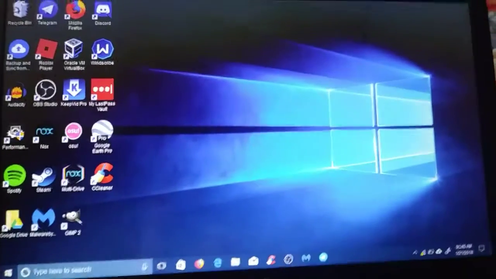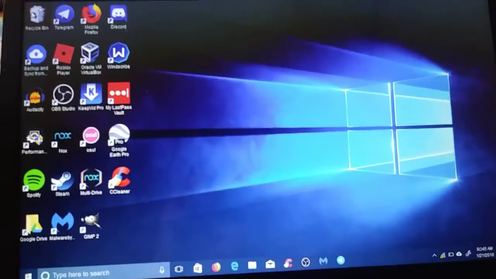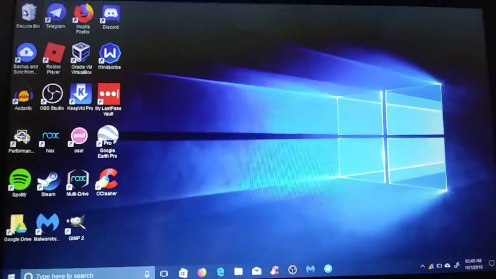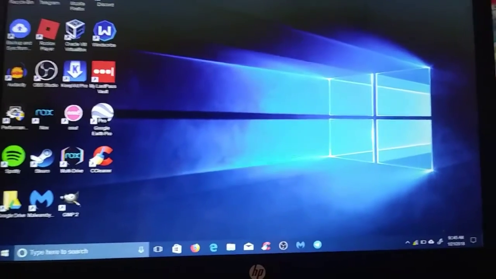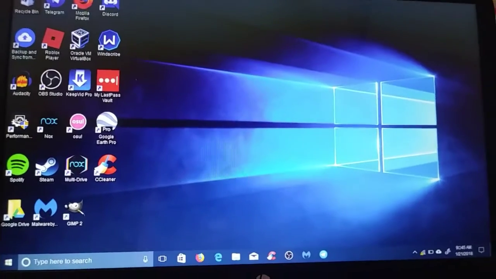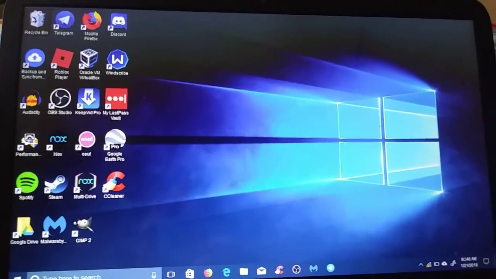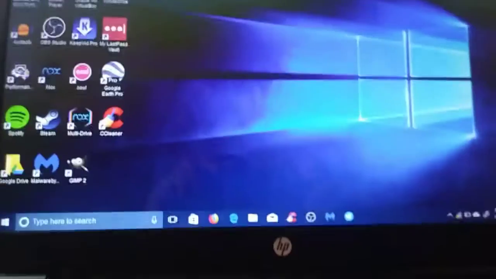OBS Studio. Now, OBS Studio is a very popular free and open source screen recorder for Windows, Mac, and Linux users. And if you want to learn how to use OBS, I'll show you in this video on how to use it, and it's pretty easy, so don't stress over this, okay? So yeah, let's get started.